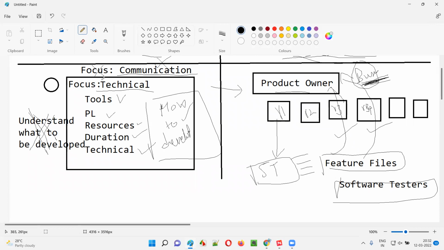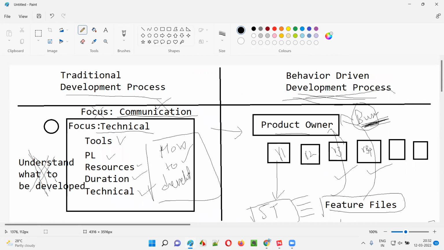But here it's not like that. Directly the user story will be taken, development team will start developing, testing team will test it. There's no proper channel where the product owner, the software tester and developer are communicating. Here no one is communicating well. Only focus is on completing the task here in traditional development.